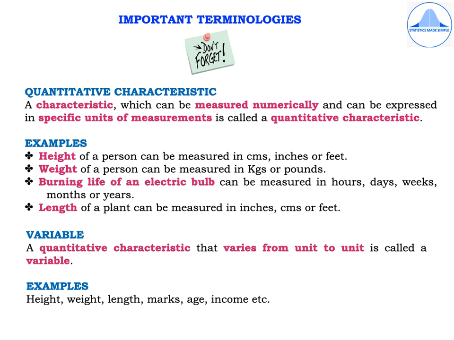So now let's move on to what is a variable. A variable is a quantitative characteristic that varies from unit to unit.